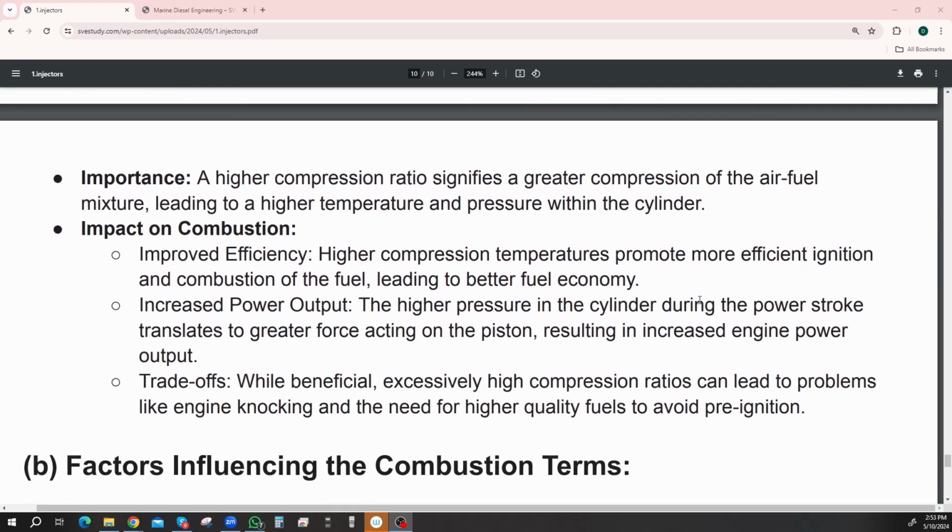So the importance: a higher compression ratio signifies a greater compression of the air-fuel mixture, leading to higher temperatures and pressures within the cylinder. And as you've seen in GS2, we do those calculations, and you can get more power out of your engine if you run it at a higher pressure.